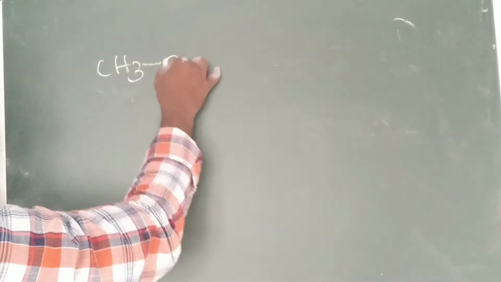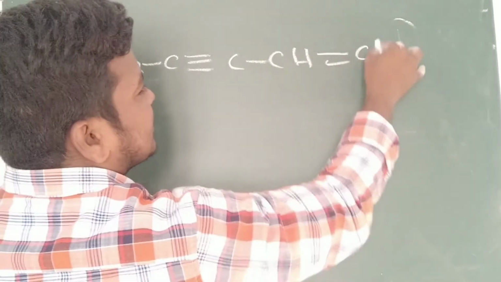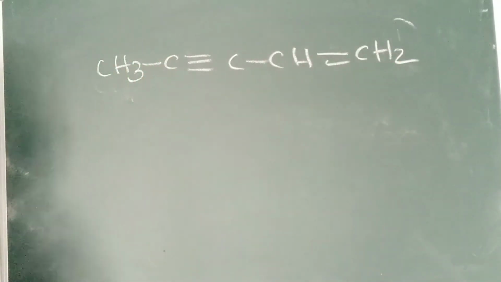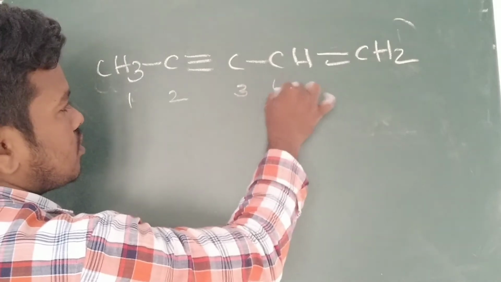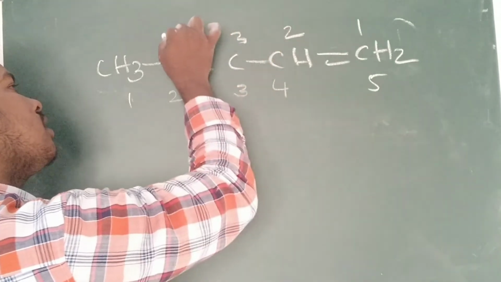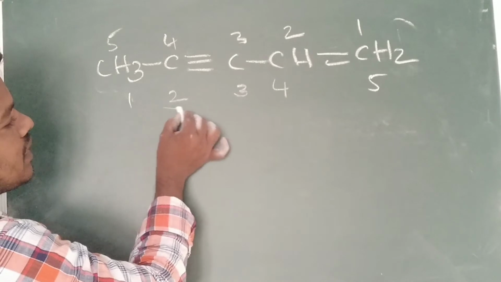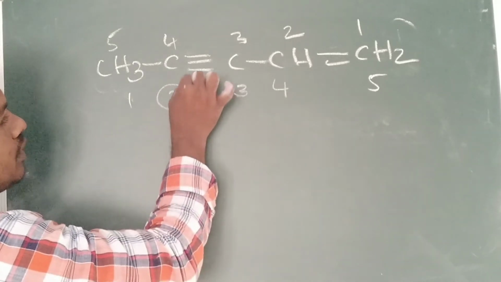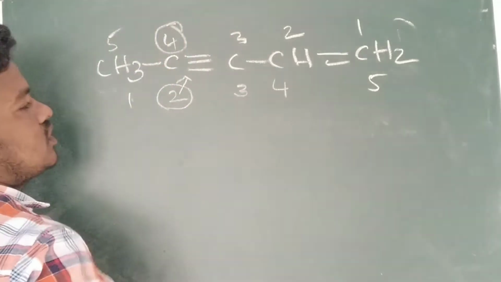So next example you can see. CH3, C triple bond, CH double bond, CH2. Another example. Naming, numbering 1, 2, 3, 4, 5, like this. See here, if you come like this, the second position has the triple bond. If you number like this, the second and fourth positions are presented.